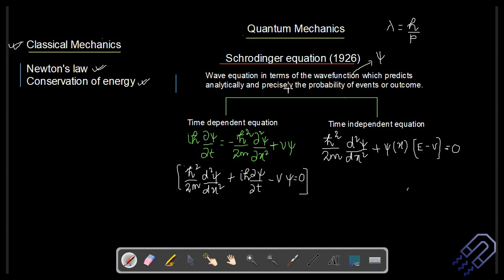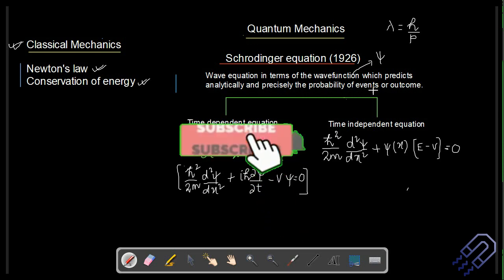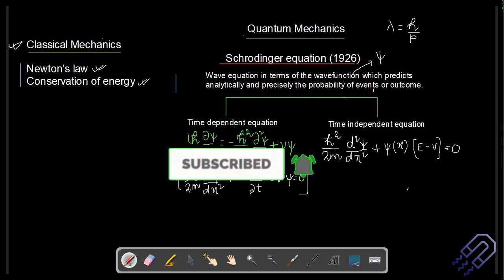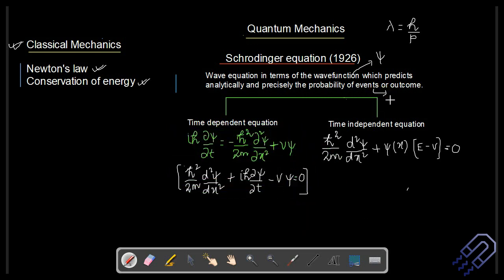It will basically predict analytically and precisely the probability of events or outcomes. For example, you want to predict the energy of a particular wave at a particular energy state. You can predict that. You can also talk about the position of a wave at a particular time. So that means this wave function is in terms of position x and time t.